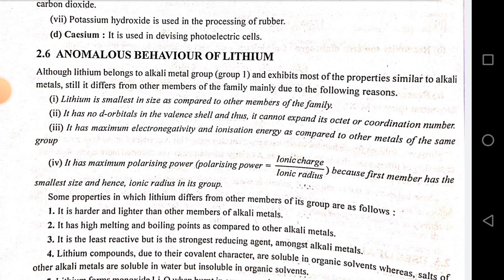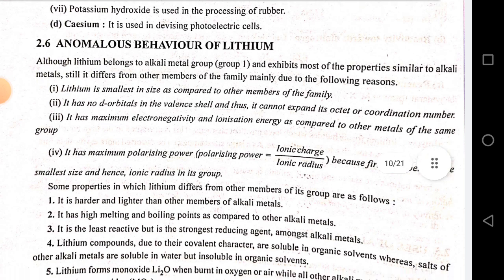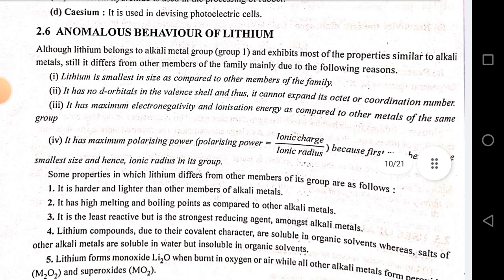Some properties in which lithium differs from other members of its group are as follows. It is harder and lighter than other members of the alkali metals. It has high melting and boiling points compared to other alkali metals. It is the least reactive but it is the strongest reducing agent among alkali metals. Lithium compounds, due to their covalent character, are soluble in organic solvents, whereas salts of other alkali metals are soluble in water but insoluble in organic solvents.